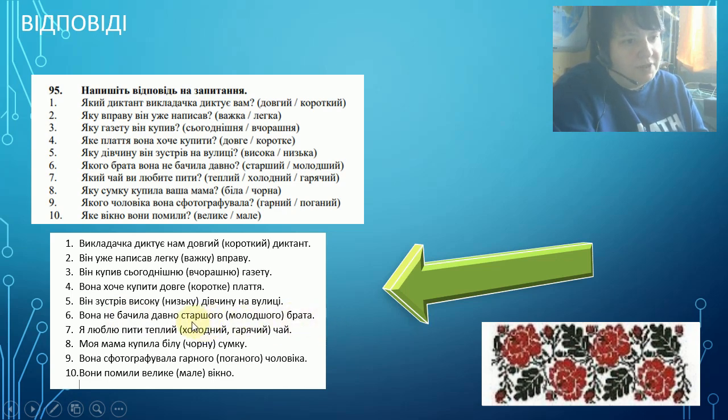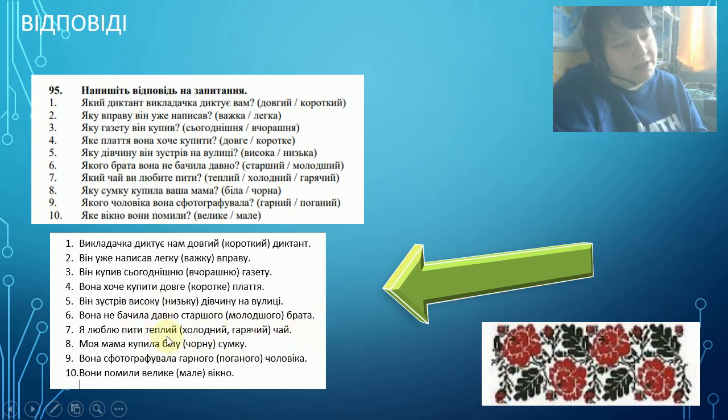You see that this is grammatical masculine, and for animate objects like брат, we use the ending -ого for both adjectives. I like to drink warm, cold, hot tea.